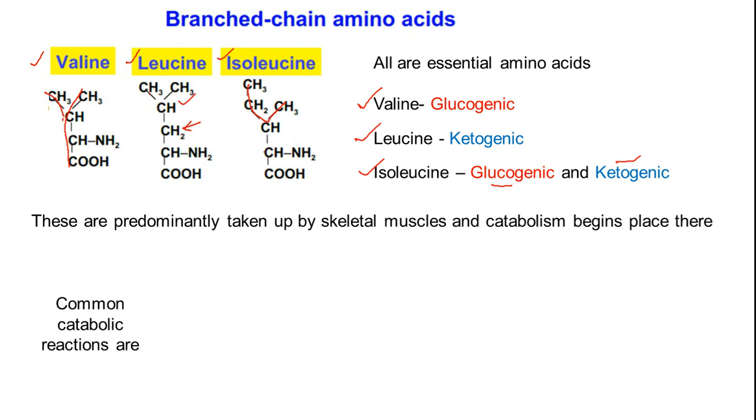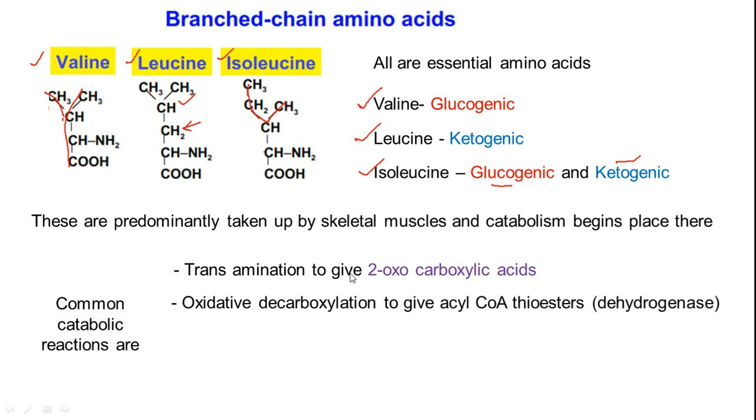In these three amino acids, some of the biochemical pathways involved in catabolism are common. Three reactions are common. The first is transamination to give a 2-keto carboxylic acid, or alpha keto carboxylic acid, which is a common metabolic pathway in amino acids.